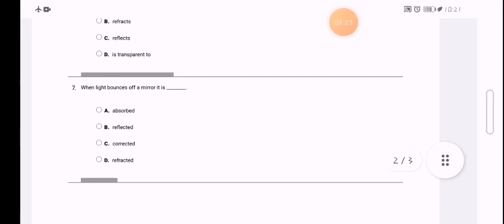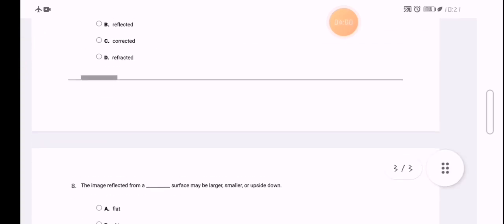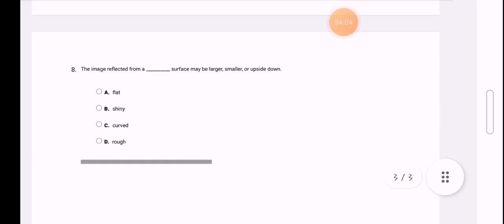But when light bounces off a mirror, it is reflected. But don't forget that we have reflect with L and refract with R. Both of them are completely different. You have to choose reflect with L, not refract with R, because reflect with L means bounce or return, or reflect back. Refract is something that you will study after that. Okay, but you have to know now that you have to choose with L, not R.